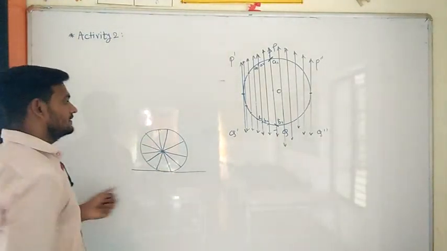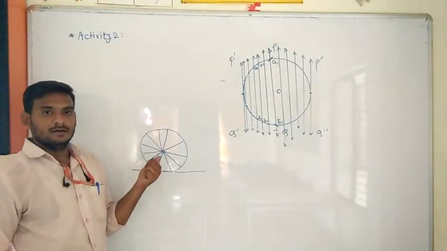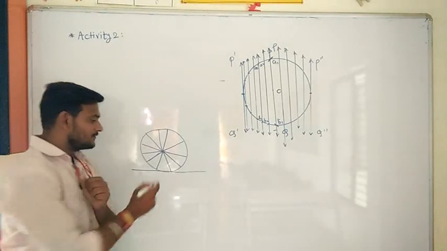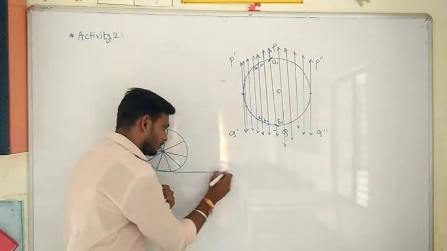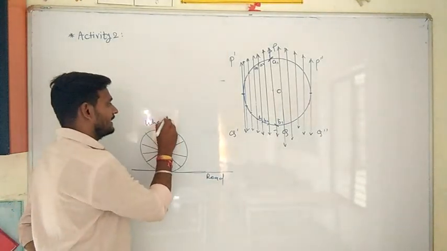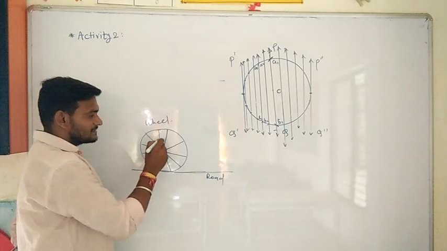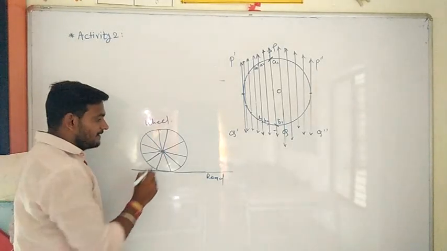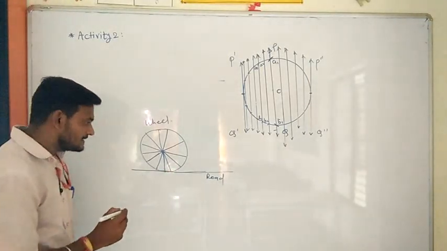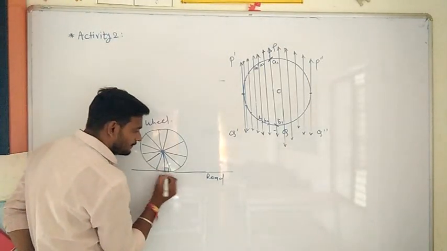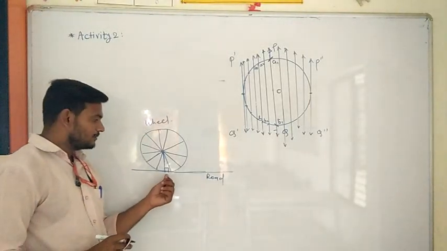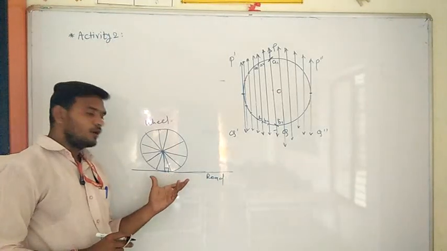Now these spokes act as a radius of the wheel, or not? This is a road and this is a wheel. This is the wheel of a bicycle, and these are the spokes, and the spokes act as a radius. And observe, one of the spokes is perpendicular to the road, or not? See here, one of the spokes is perpendicular to the road.